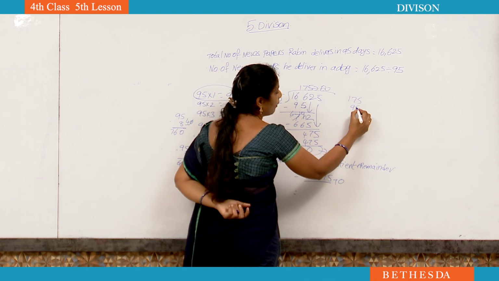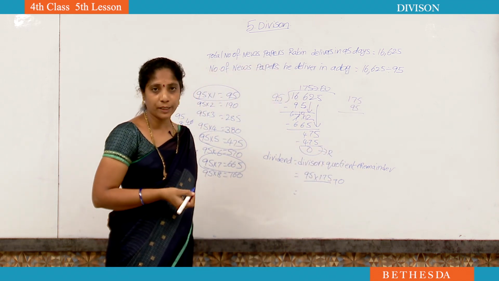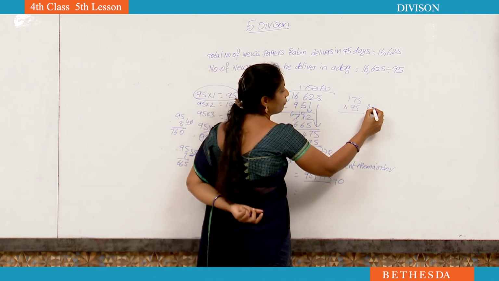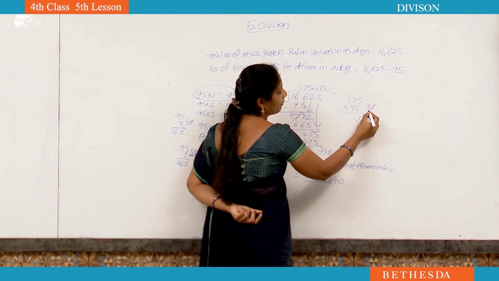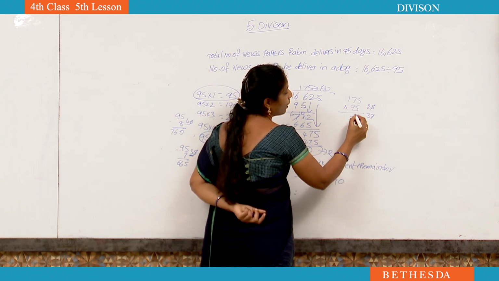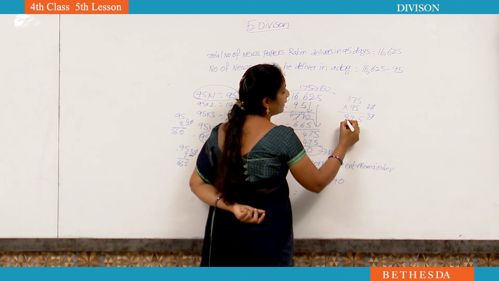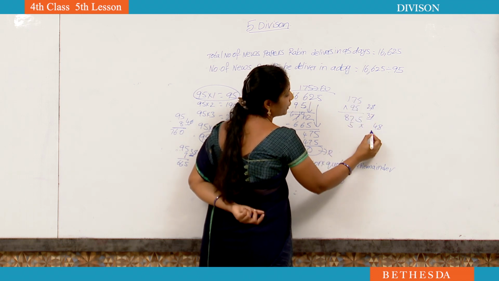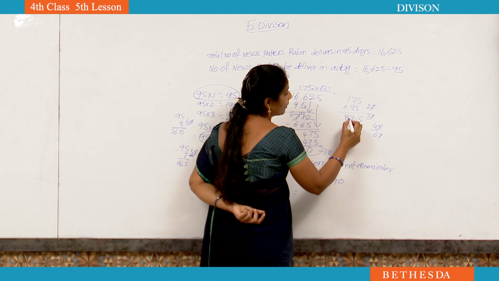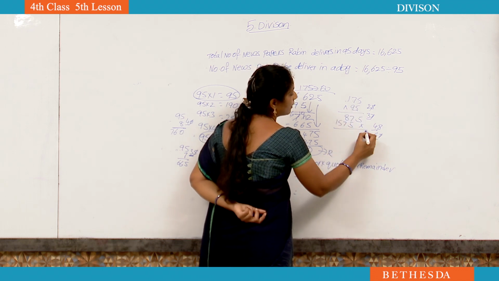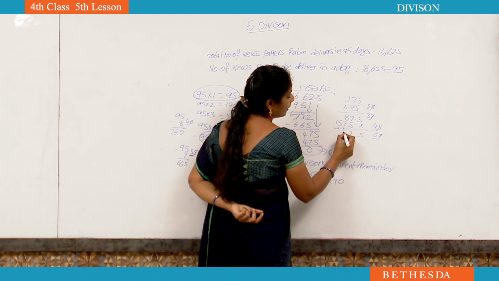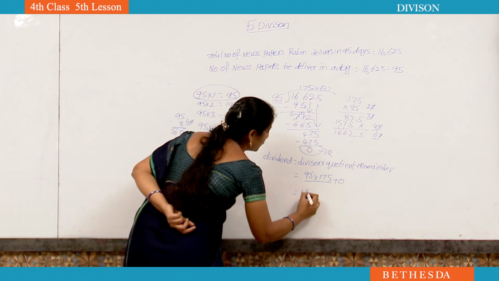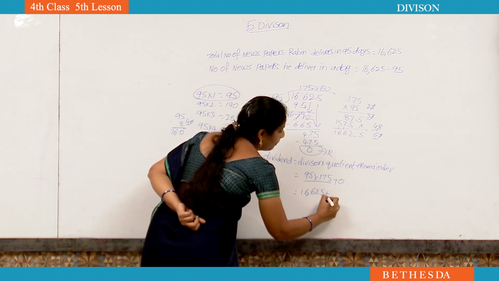First we have to do multiplication: 175 into 95. While doing multiplication, addition or subtraction, it is better to write the big number on top and the small number below. Now see, 5 5s are 25, 5 7s are 35, 35 plus 2, 37, 5 1s are 5, 5 plus 3, 8, and so on. The product is 16,625. 16,625 plus 0.